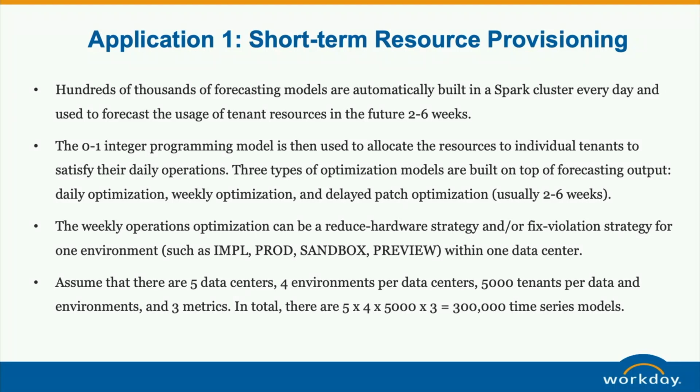Here, I'll give some numbers so we can quickly understand how that looks. Assume that we have 5 data centers, and each data center has 4 environments, such as info, preview, prod, and sandbox. For each data center, we have 5,000 tenants per environment. If there are 3 metrics which need to be forecasted, then in that case 300,000 time series will be processed and forecasted.